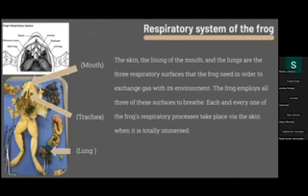The respiratory system of the frog. The skin, the lining of the mouth, and the lungs are the three respiratory surfaces that the frog needs in order to exchange gas from its environment. The frog employs all three of these surfaces to breathe. Each and every one of the frog's respiratory processes take place via the skin when it's totally immersed. I labeled the mouth, trachea, and lung, and on the top is a more detailed diagram of the respiratory system of the frog.